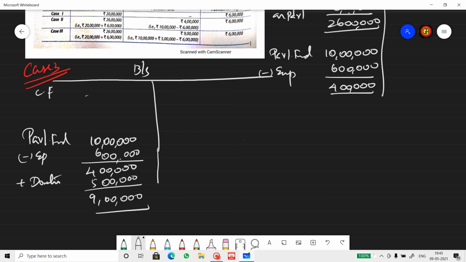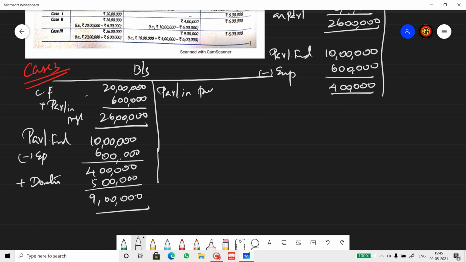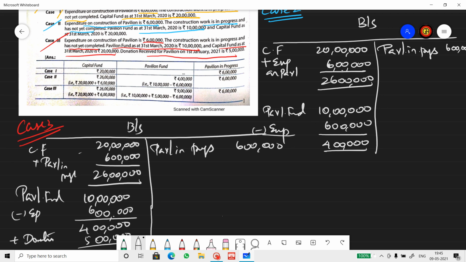Capital fund was 20 lakhs. And then pavilion in progress 6 lakhs. So 26 lakhs. Pavilion in progress as an asset, 6 lakhs. Understood? Okay, so this is about fund-based accounting.